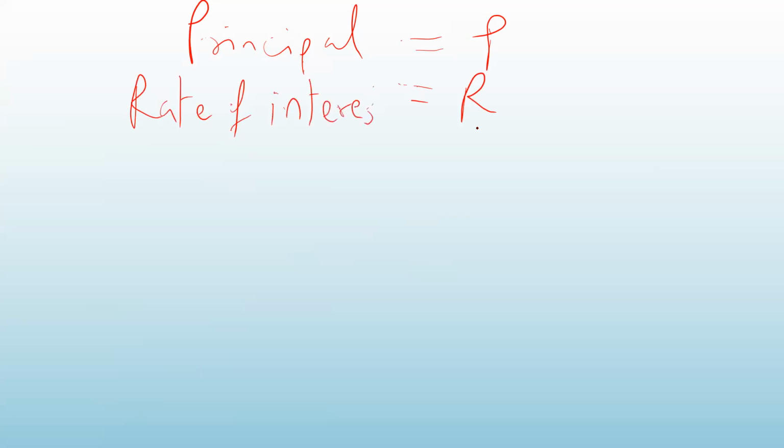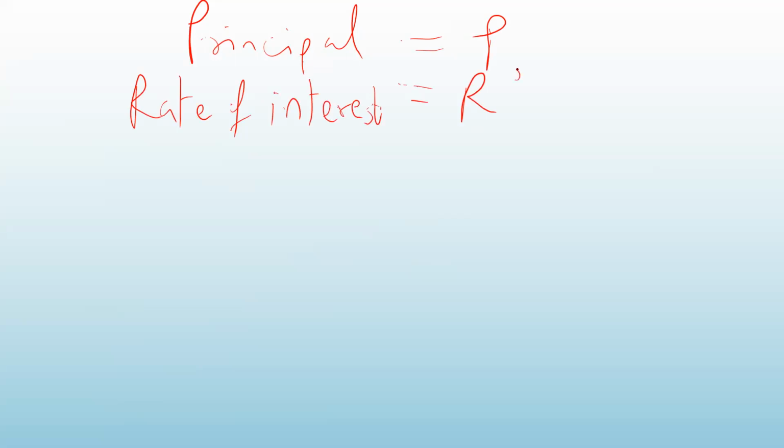This we are going to denote by P. The notation will be P. So throughout, whenever I use the letter P, it will mean the initial amount or the principal. Then R. R is the rate of interest. So whenever I use the letter R, it will mean the rate of interest. Rate of interest is always written as a percentage.